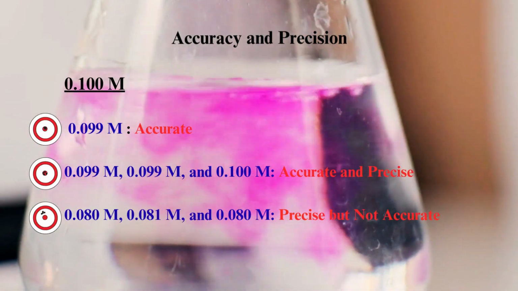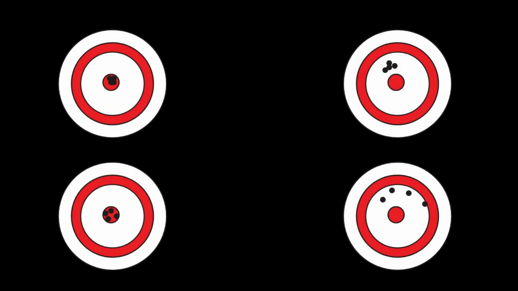A simple analogy helps clarify this. Think of throwing darts at a target. If your darts cluster tightly together but miss the bullseye, you are precise but not accurate. If they scatter all over but average around the center, you are accurate on average but not precise. The ideal case is when all your darts are close together and near the bullseye, both accurate and precise.